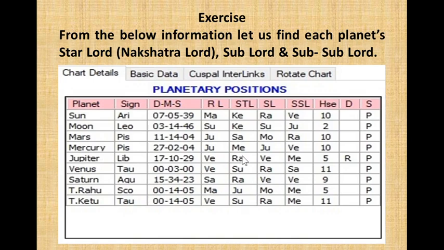Jupiter, its star lord is Rahu, sublord is Venus, subsublord is Mercury. Then Venus, star lord is Sun, sublord is Rahu, subsublord is Saturn. Then Saturn, star lord is Rahu, sublord is Venus, and subsublord is Venus. Then Rahu, star lord is Jupiter, sublord is Moon, and subsublord is Mercury. Then Ketu, star lord is Sun, sublord is Rahu, and subsublord is Mercury.